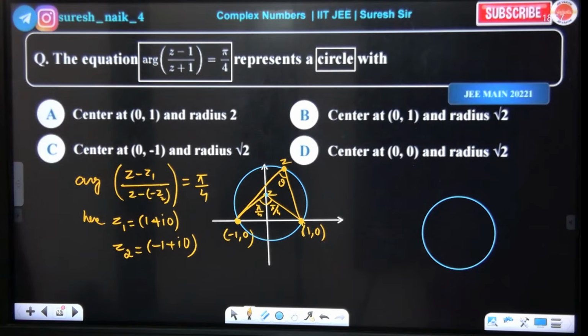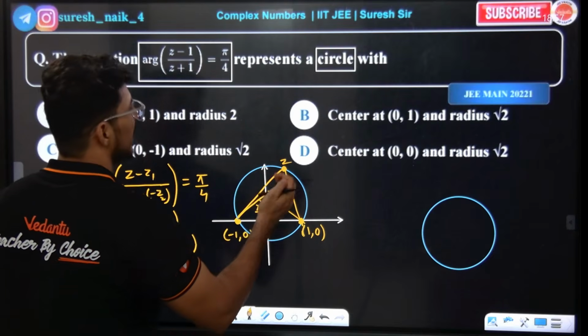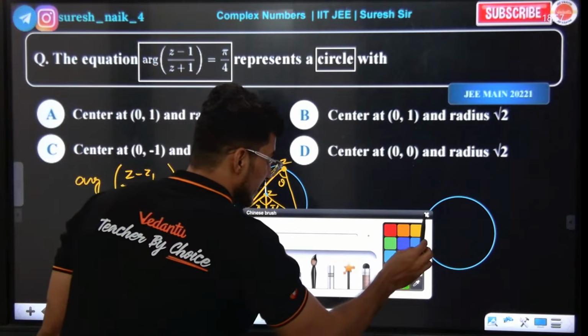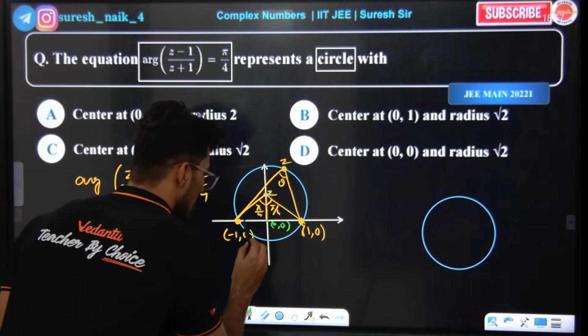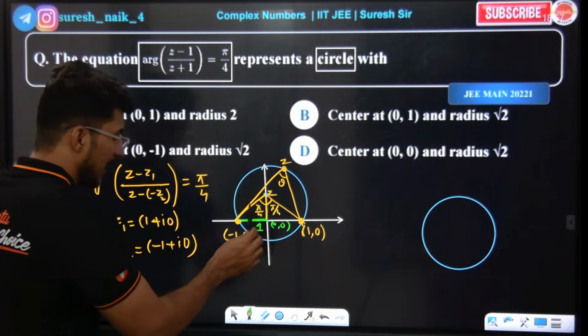So tell me, what is the center here? Obviously, 0 comma something. What is the radius? It is making 45 degrees. Radius how much? Root 2. How root 2? I'll tell you, wait. This is 0 comma 0. This is 1.